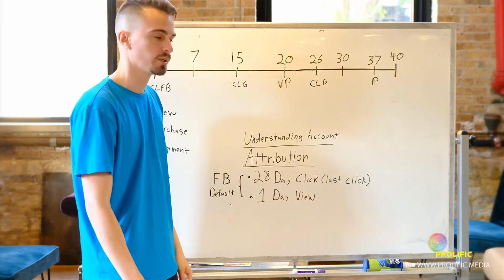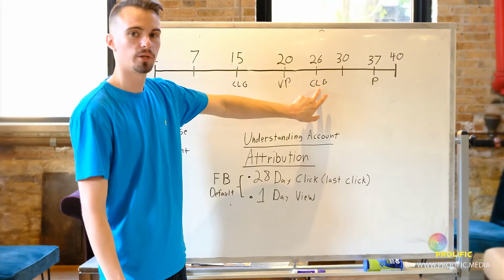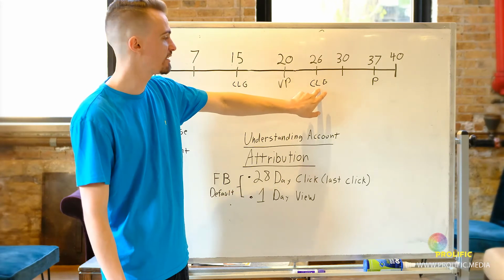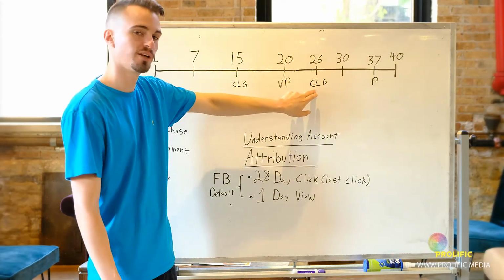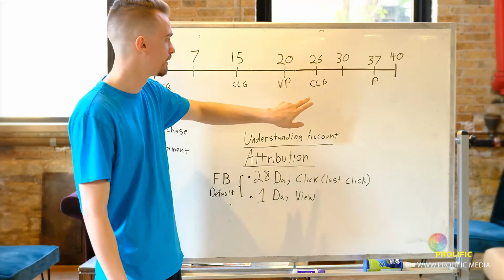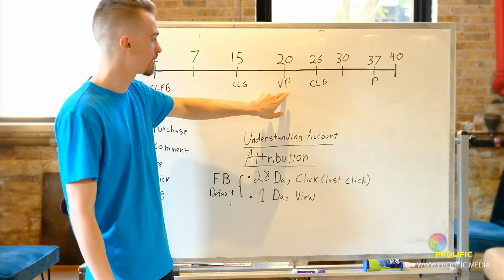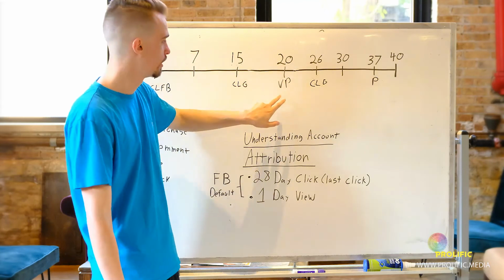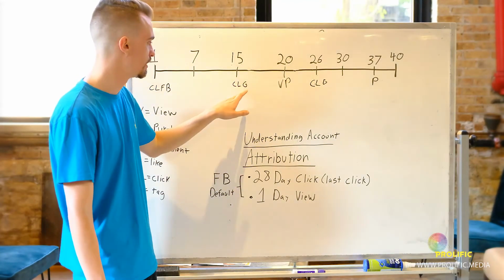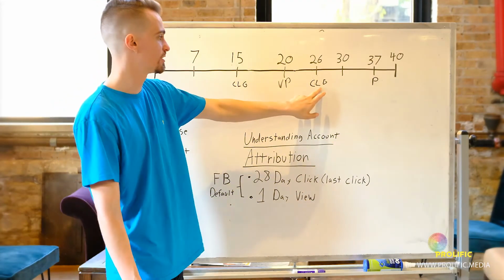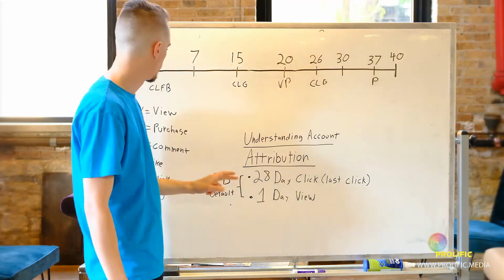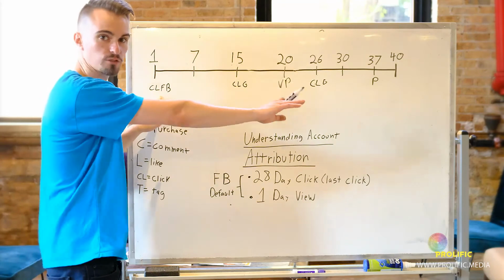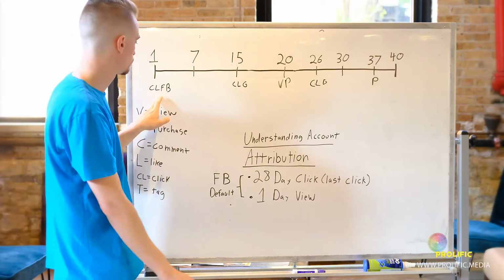Where would this be attributed? It would only be attributed right here, because this is the last click on Google within a 28-day window that we clicked the ad. It won't be here because we viewed the product and we don't have a 28-day view. It won't be here because this would be the first click model, but we had a click after, so this would be the last click model. And it won't be here because this is past the 28-day window.